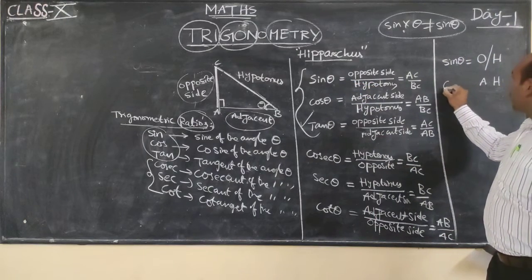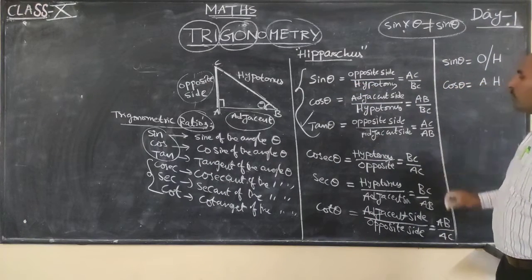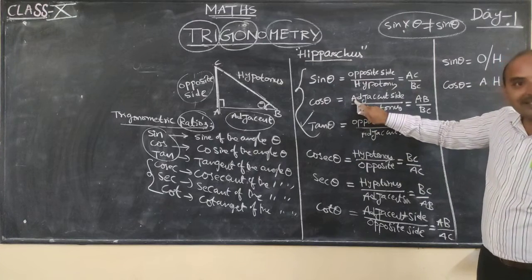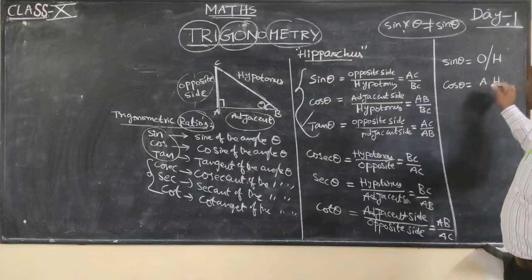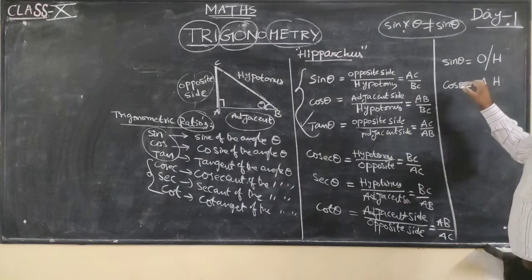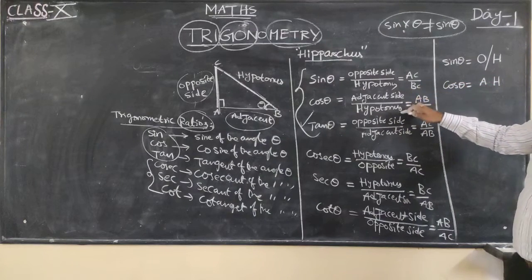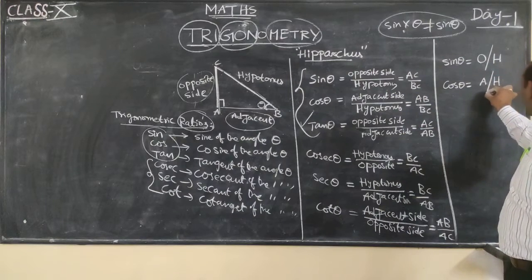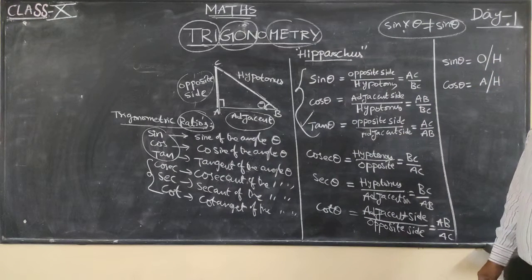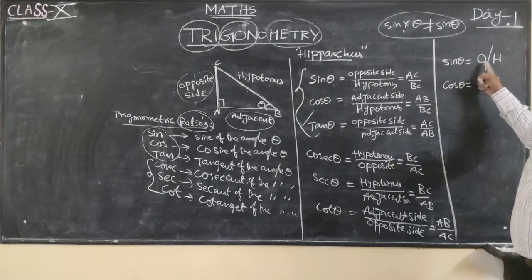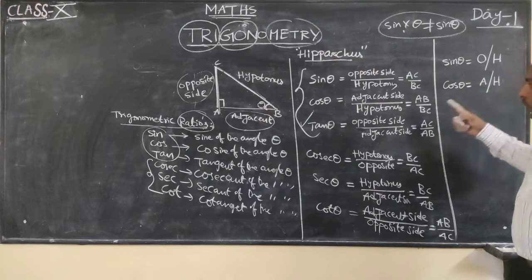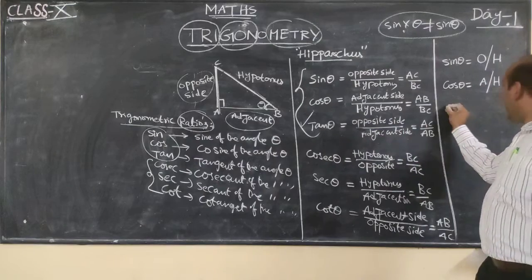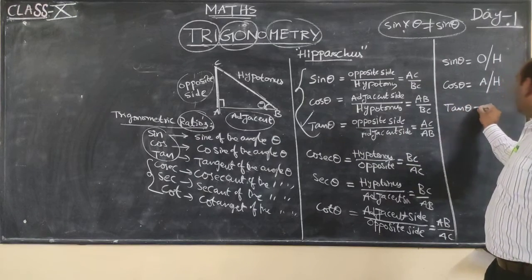Next one, cos theta. Cos theta is equal to what? The adjacent side's first letter is A. In the denominator, the hypotenuse's first letter is H. So it is the ratio of adjacent side and hypotenuse. Cos theta is adjacent side by hypotenuse. Now I want to get tan theta. Tan theta means what?